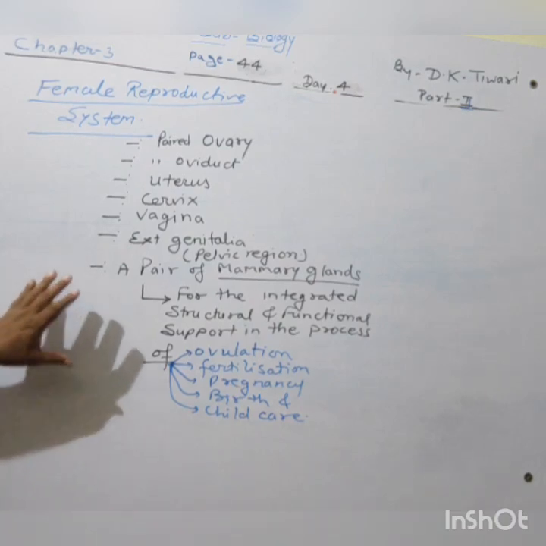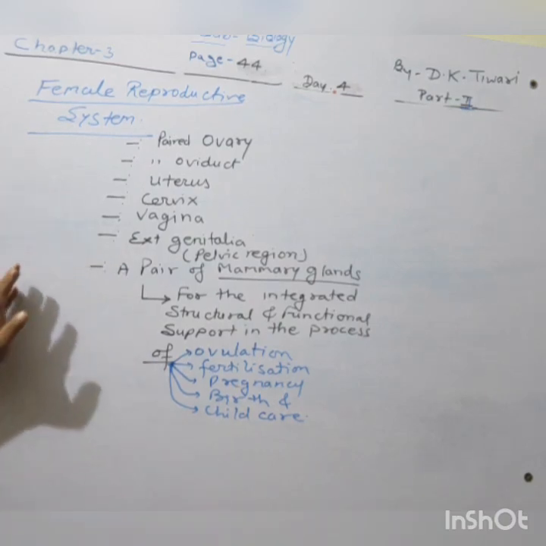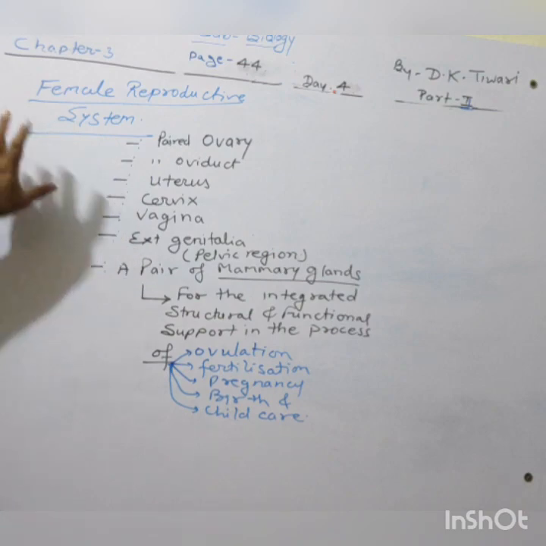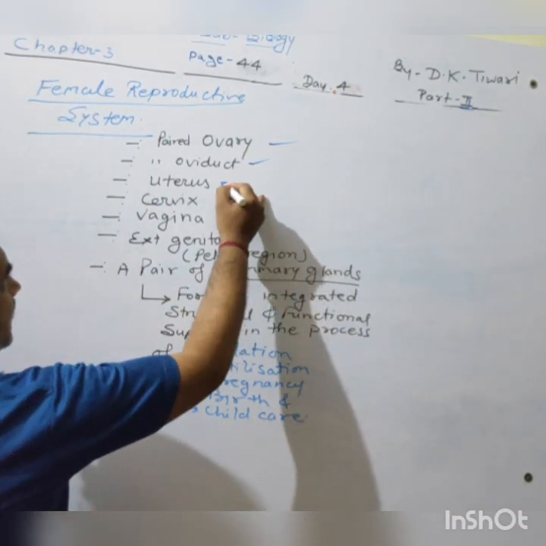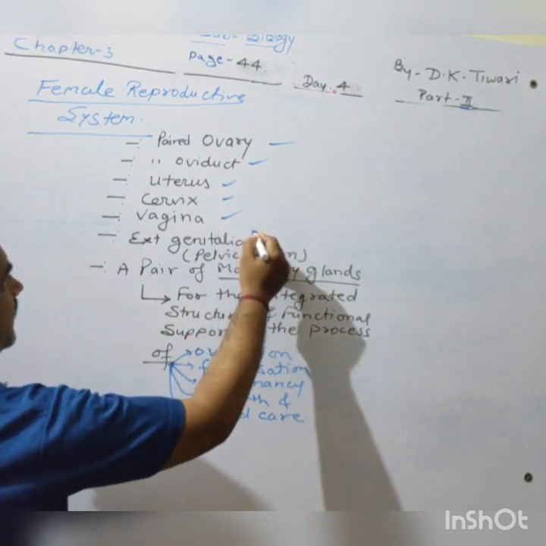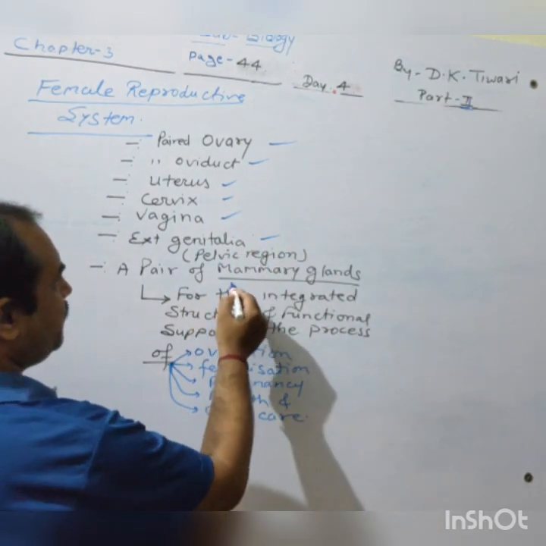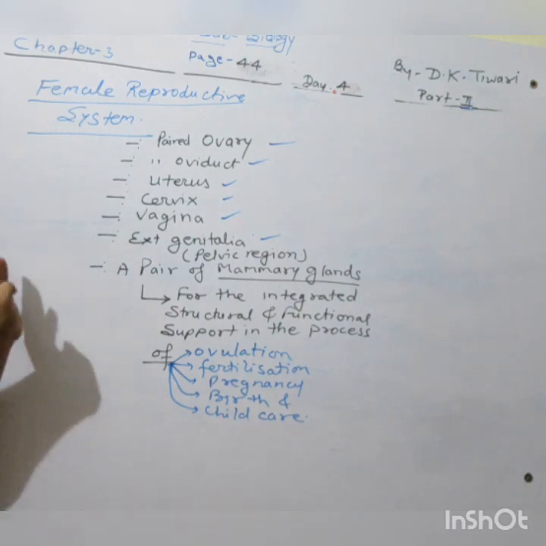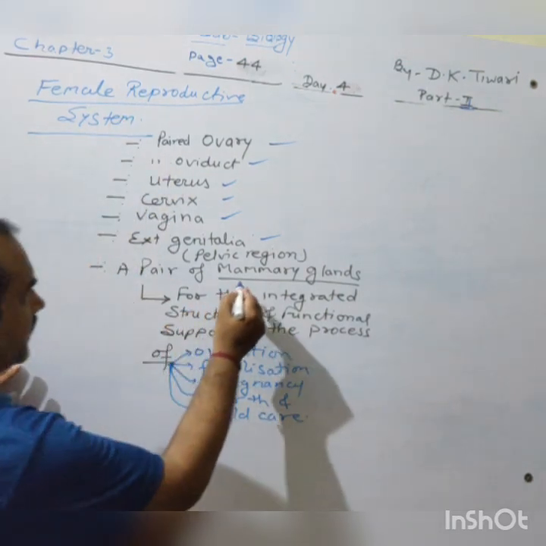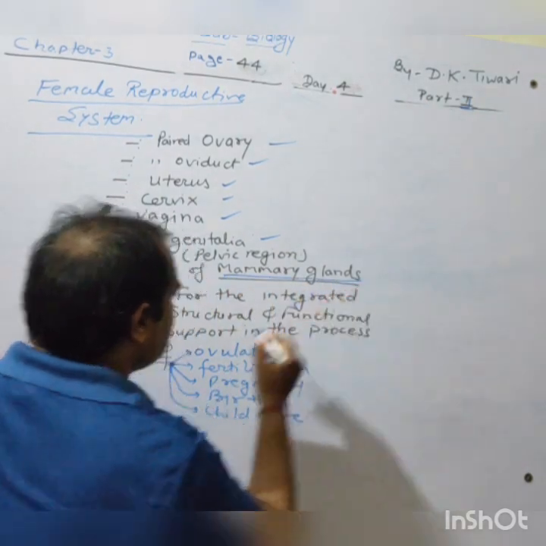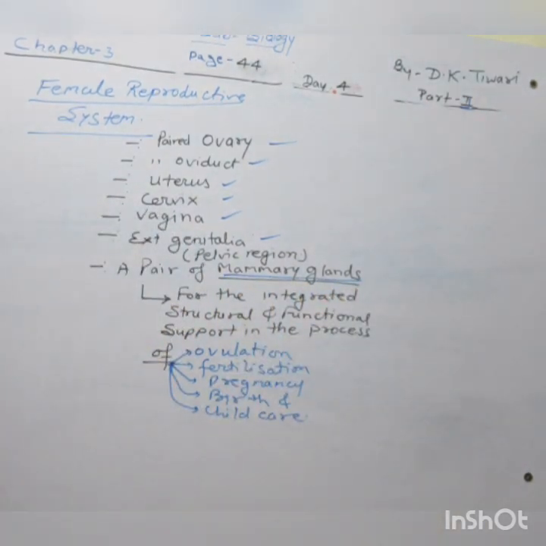Now we again continue from here. The female reproductive system includes a paired ovary, a paired oviduct, then a uterus, cervix, vagina, external genitalia, and a pair of mammary glands also. Now we were on the pair of mammary glands. What are the functions of mammary glands that we can see here?